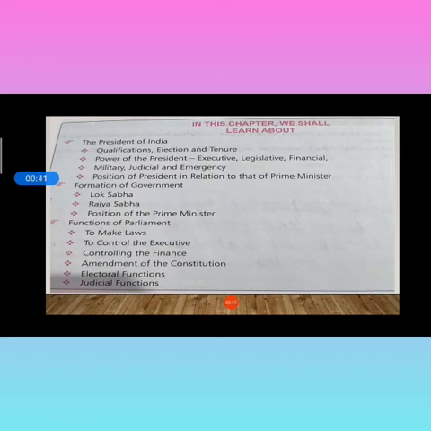In this chapter, what we are going to learn is, first of all, the President of India: the qualification, election and tenure. Then the powers of the President: executive, legislative, financial, judiciary. We have already studied these in the first chapter of the same subject, understanding the Indian Constitution. Now military, judicial, emergency powers, and the position of the Prime Minister. After that we will study the formation of a government. The most important things that we are going to study are two things.